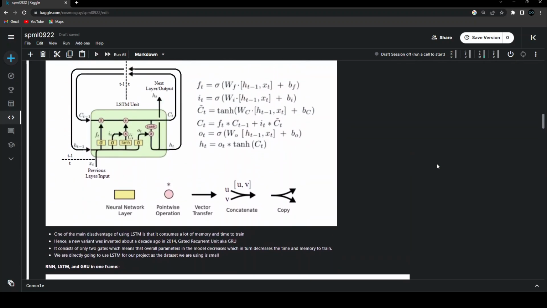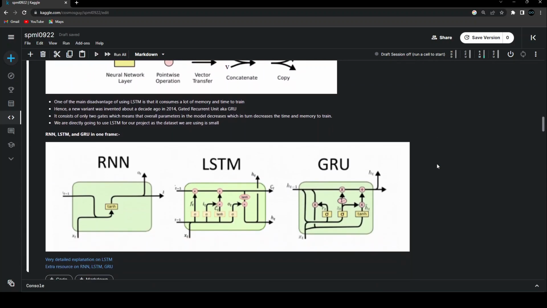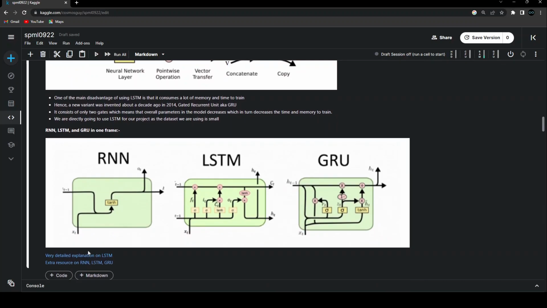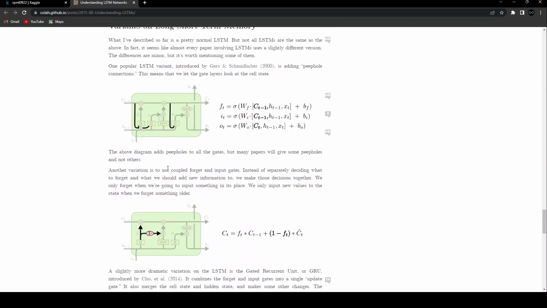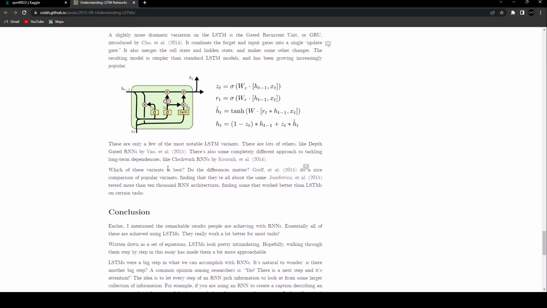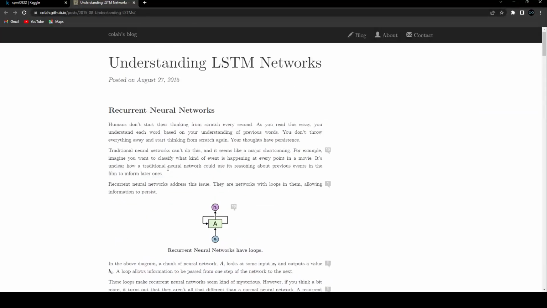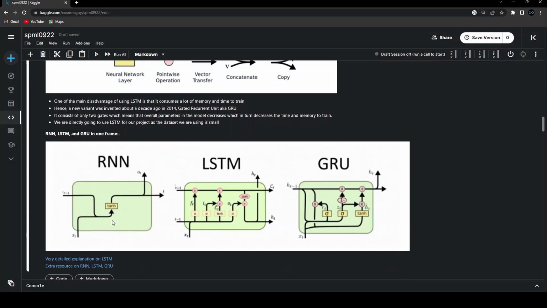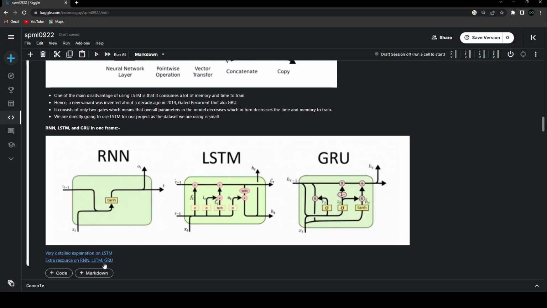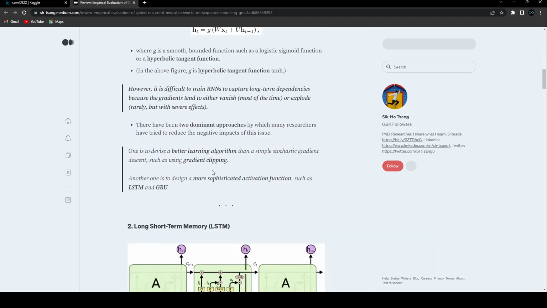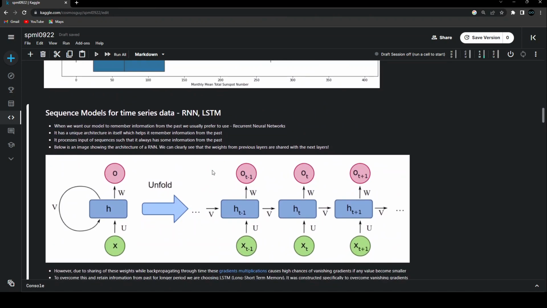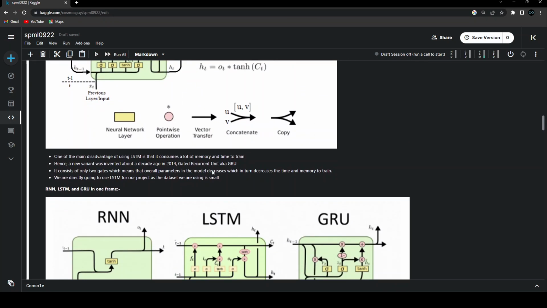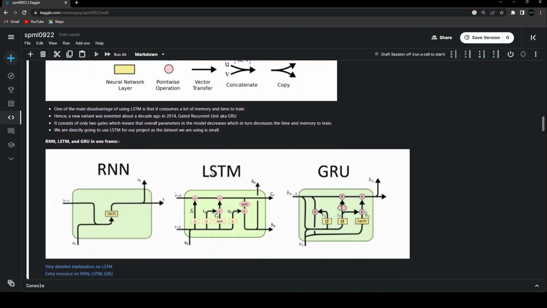But yeah, that was a basic idea about what the RNN is and how it is different from LSTM and GRU. And now, if you want, there are some different blogs that I have mentioned over here, which can help you understand LSTM in a more detailed fashion. So let's say that whatever I've explained is not making sense to you, and you need some more details on it. This particular blog is pretty useful. And the other one that you can refer to is this particular one, the extra resources on RNN, LSTM and GRU. This is also pretty good. You can use any of it. So yeah, that's about the basics of how a sequence model works for time series data with the help of RNN, LSTM, and GRU.